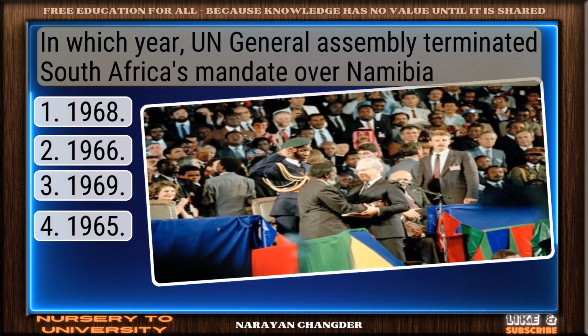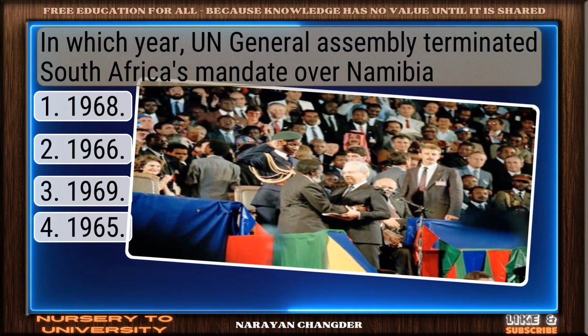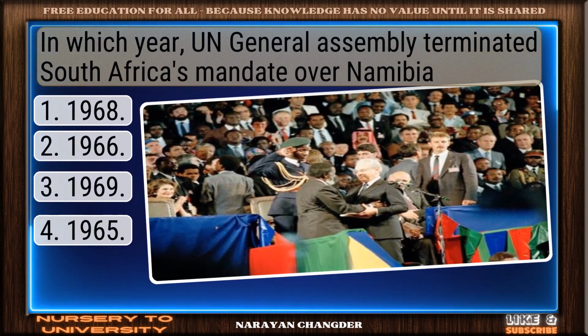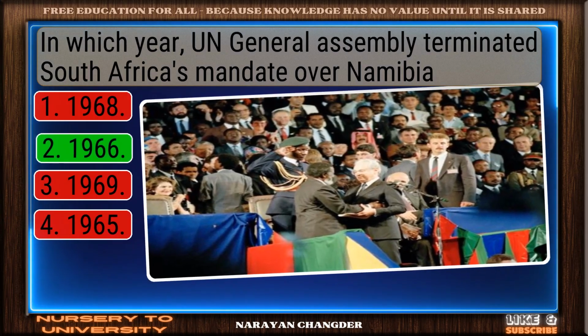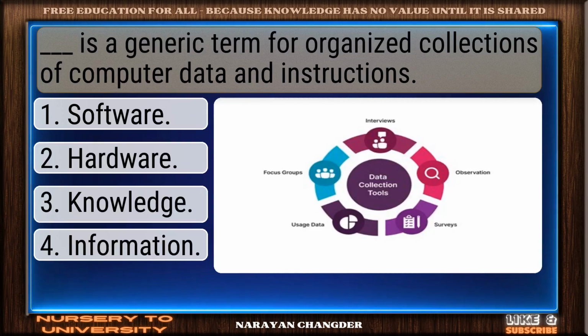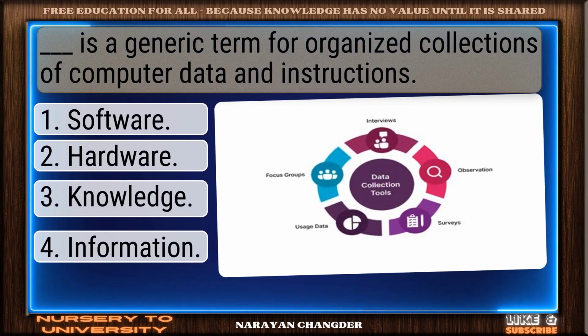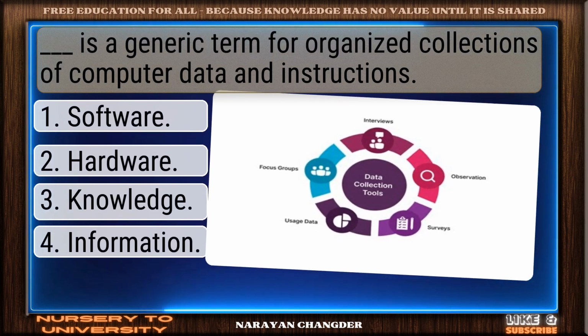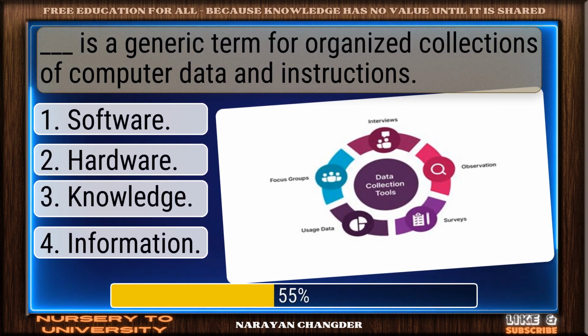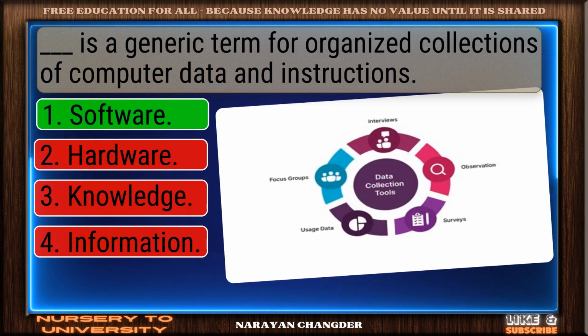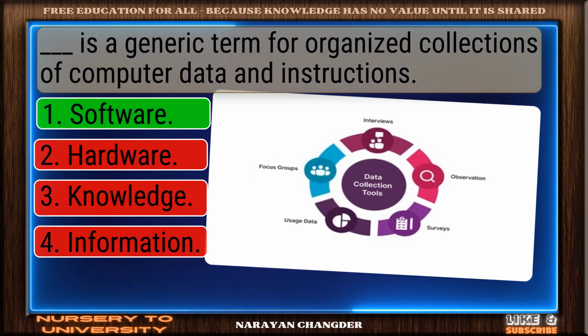In which year UN General Assembly terminated South Africa's mandate over Namibia? Sharp thinking. 1966 is right. Dash is a generic term for organized collections of computer data and instructions. Smart move. Software is accurate answer.